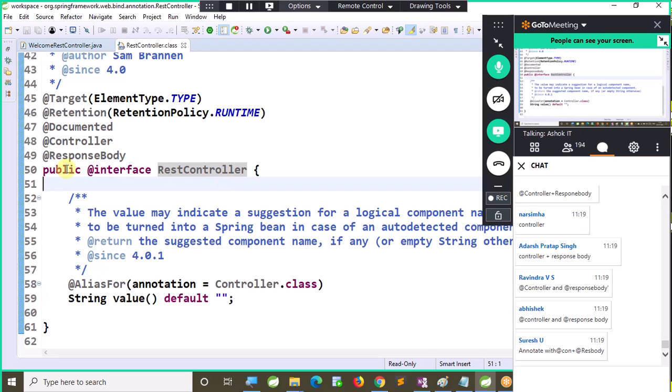This @RestController annotation was introduced in the Spring 4.0 version. Before that, we could also develop a REST API, but at that time we needed to use @Controller plus @ResponseBody, which is equal to @RestController. From 4.0 onwards, a direct annotation is available to represent our component as a distributed component, which is @RestController.